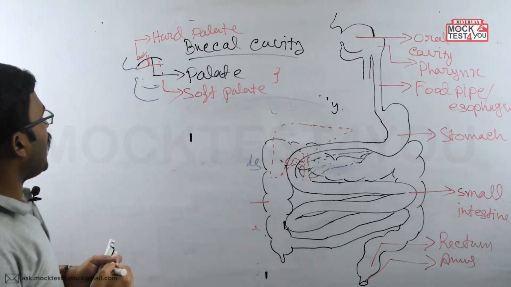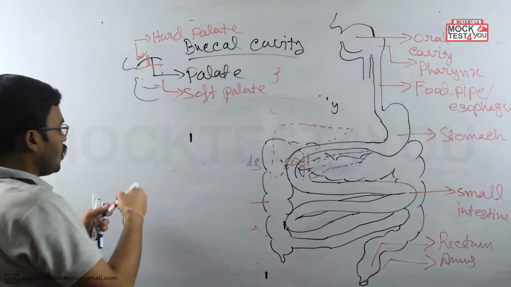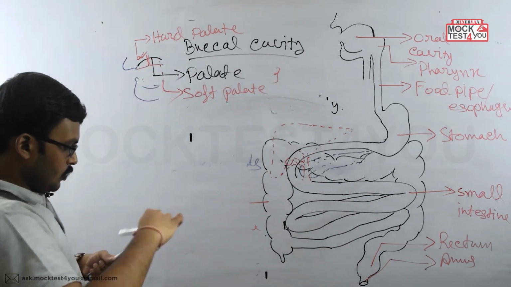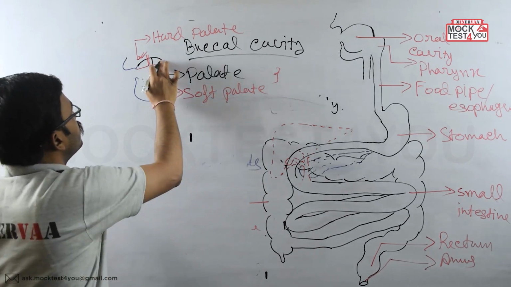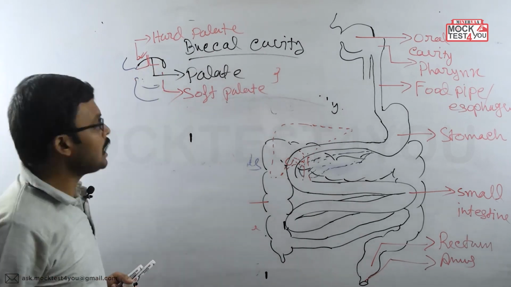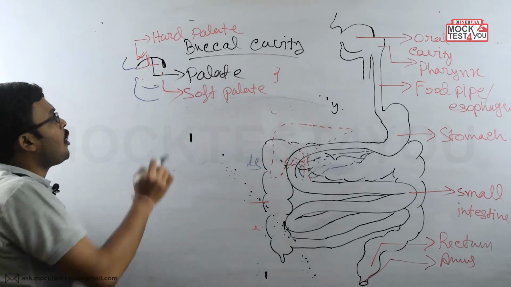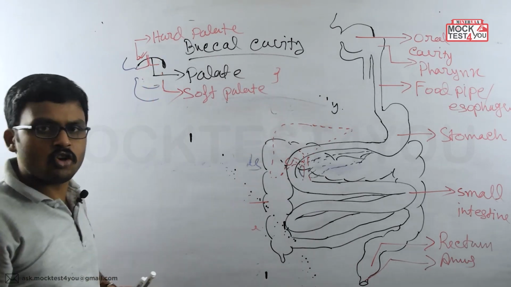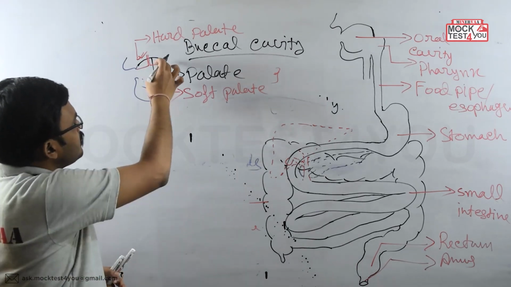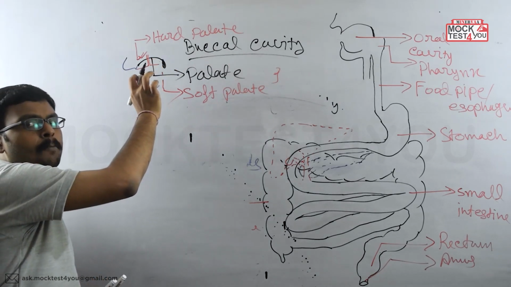Now at the end of the soft palate, we can see a flappy structure hanging, near the throat region. If you open your mouth, you can see this thing hanging from the end of your oral cavity or the buccal cavity.